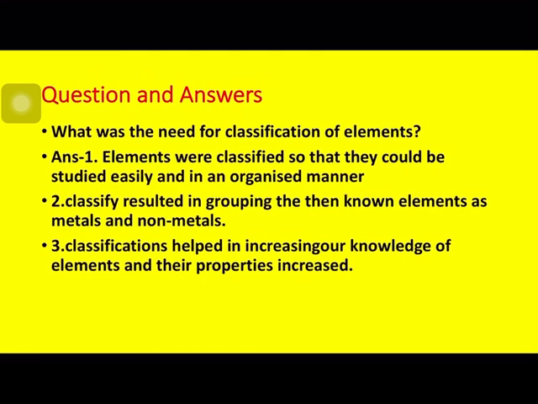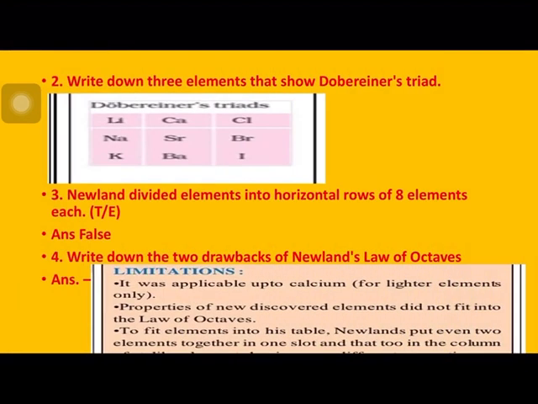Let's see the question answers. What was the need of classification? First point, elements were classified so that they could be studied easily and in an organized manner. Second, classification resulted in grouping elements as metals and non-metals, and classification helped us in increasing our knowledge of elements and their properties. Second question, write down three elements that show Dobereiner's triad. You can write any three: lithium, sodium, potassium; calcium, strontium, barium; or chlorine, bromine, iodine.